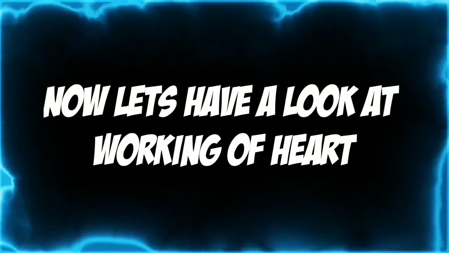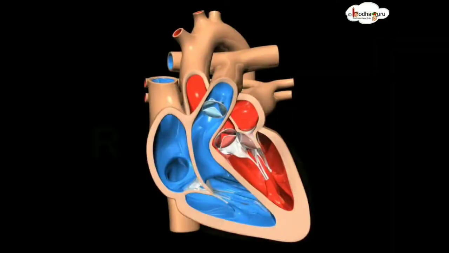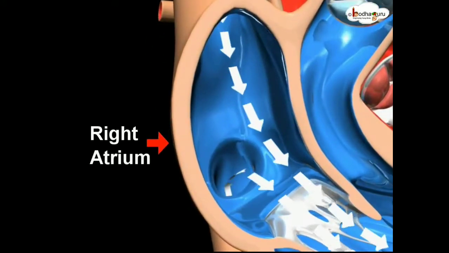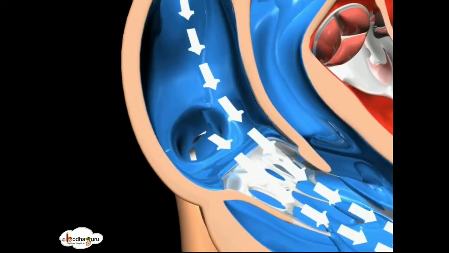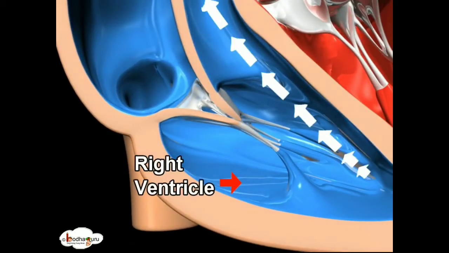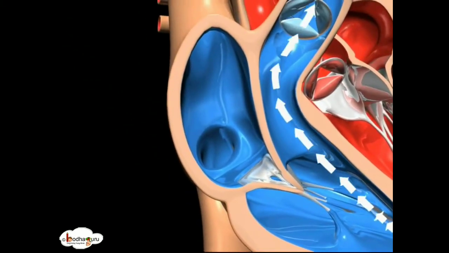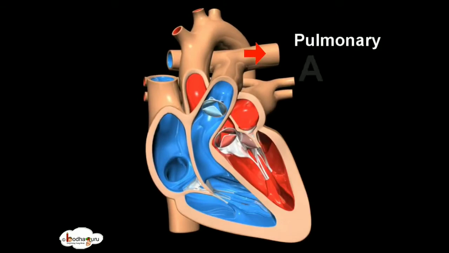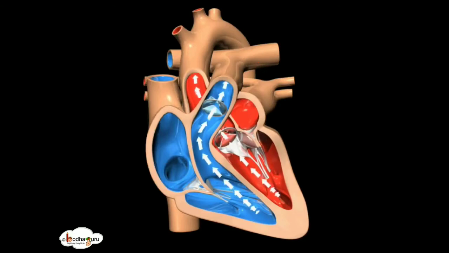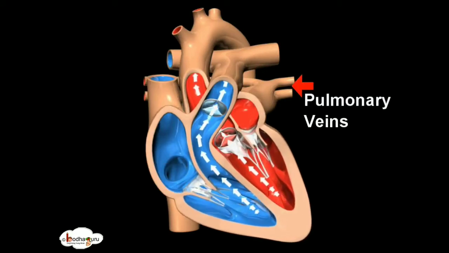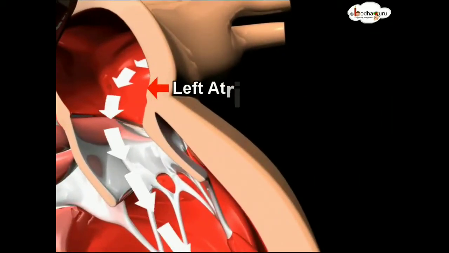Now we should proceed and let's look how the heart actually works. The heart, being a pumping organ, works on the principle of relaxation and contraction. The deoxygenated blood present in the right atrium moves down to the right ventricle because of contraction of right atrium. Through here, the blood moves towards pulmonary artery, the only artery that carries deoxygenated blood. It takes the blood towards lungs, and the pulmonary vein brings back the oxygenated blood. Pulmonary vein is the only vein that carries oxygenated blood. Through here, the blood moves towards left atrium.